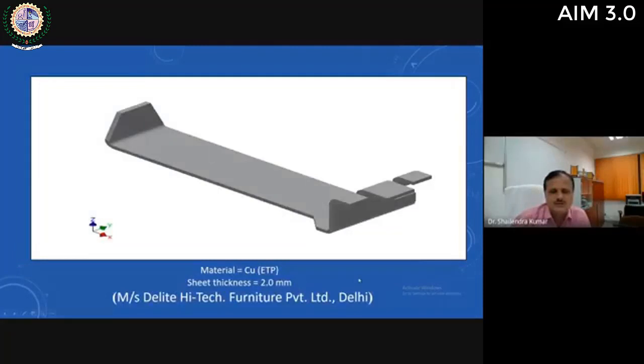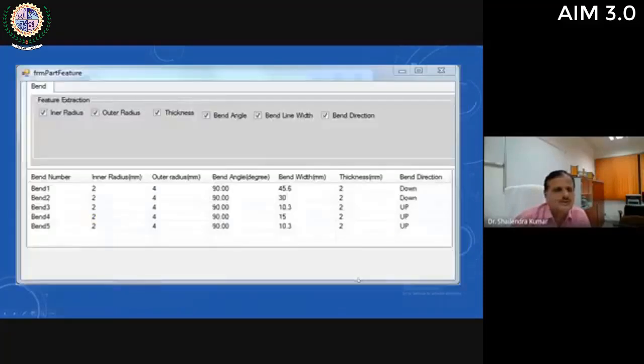For this component, you can see these are the outputs of this automatic feature extraction system. It will extract all these features: bend 1, bend 2, bend 3, what is the inner radius of bend 1, what is the outer radius of bend 1, what is the bend angle, what is the bend width, what is the thickness, what is the bend direction, downward or up. So all these required features are extracted by this feature extraction system.